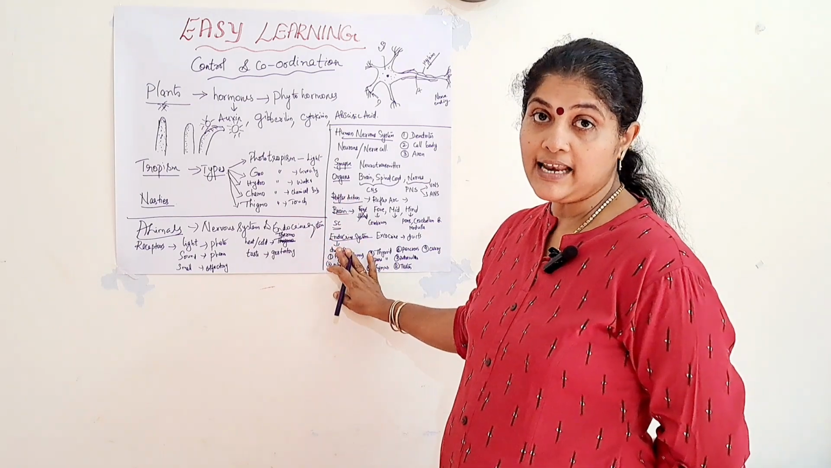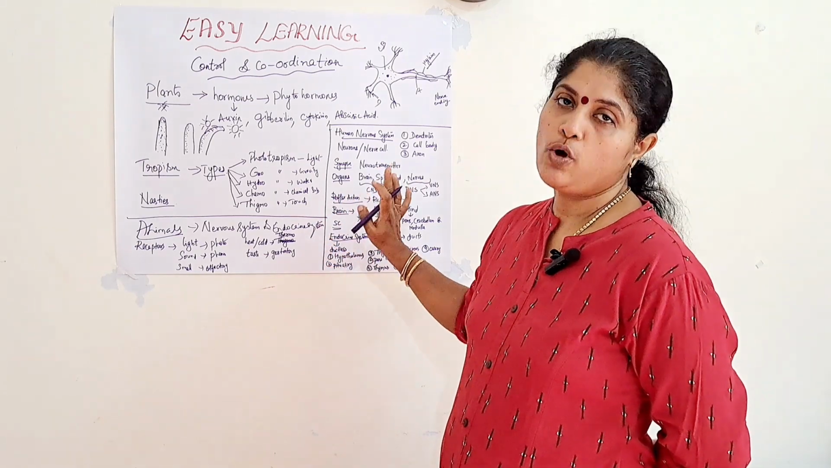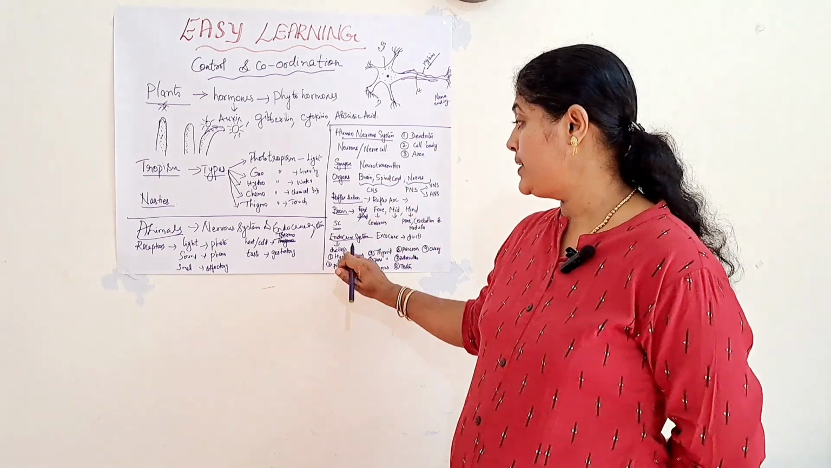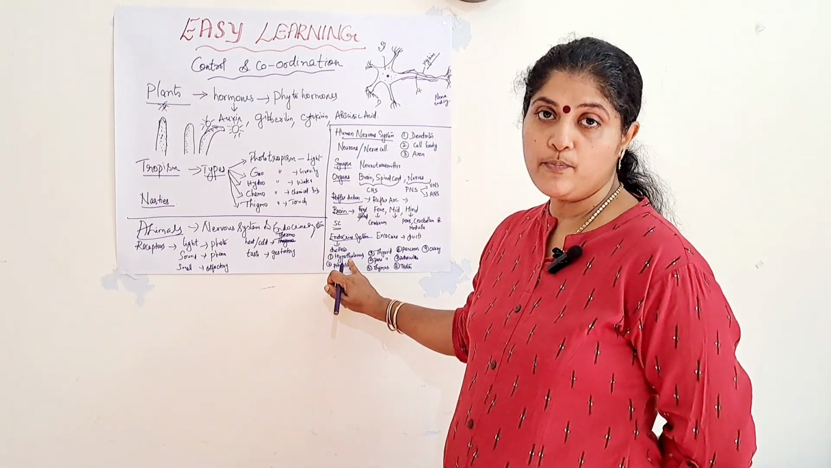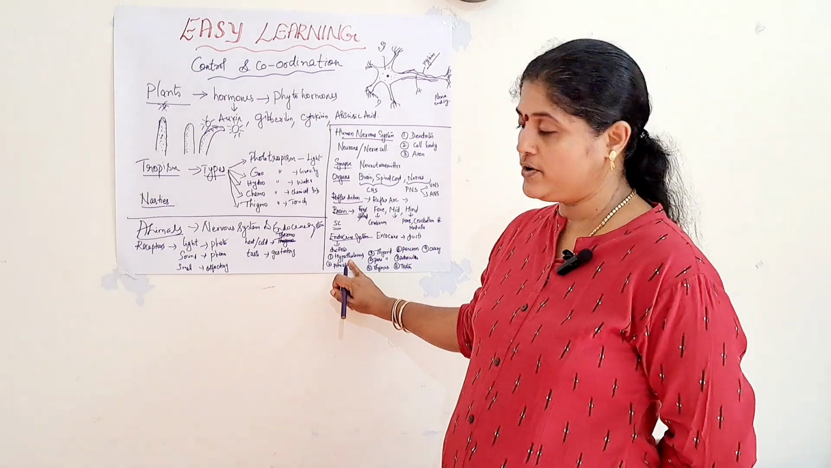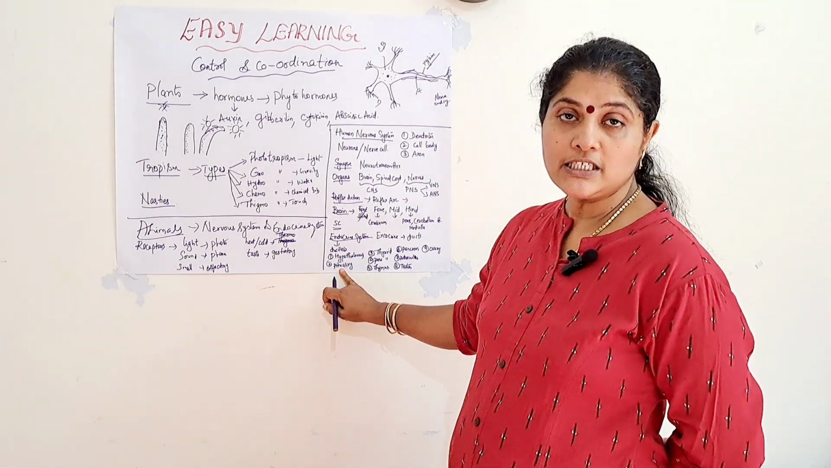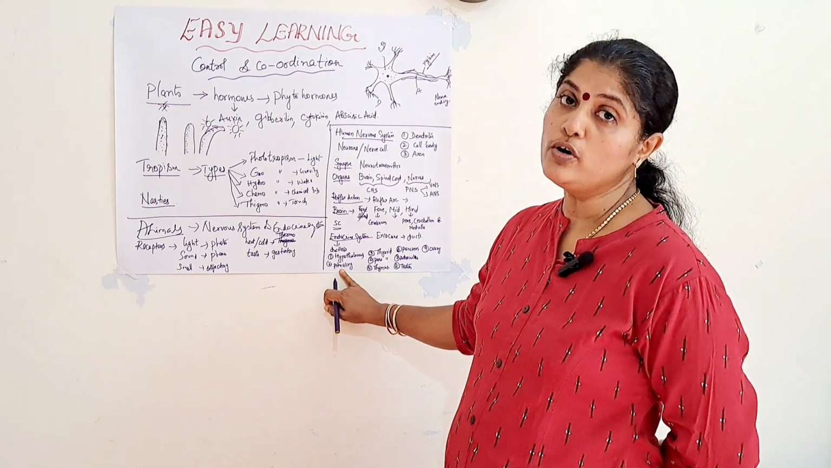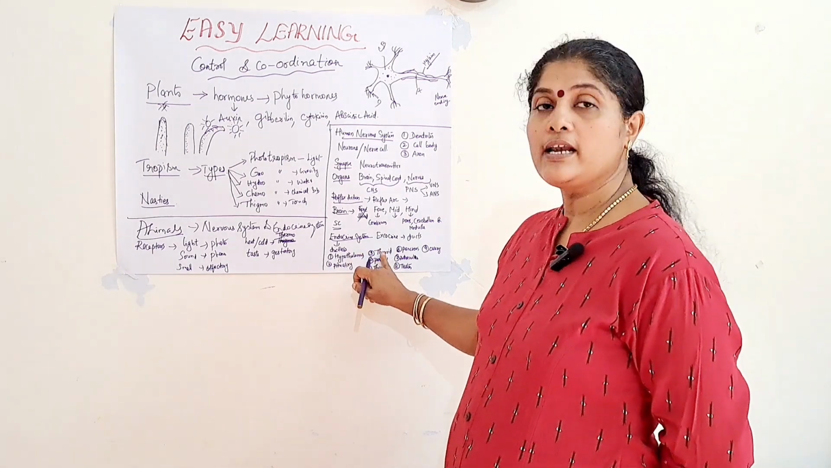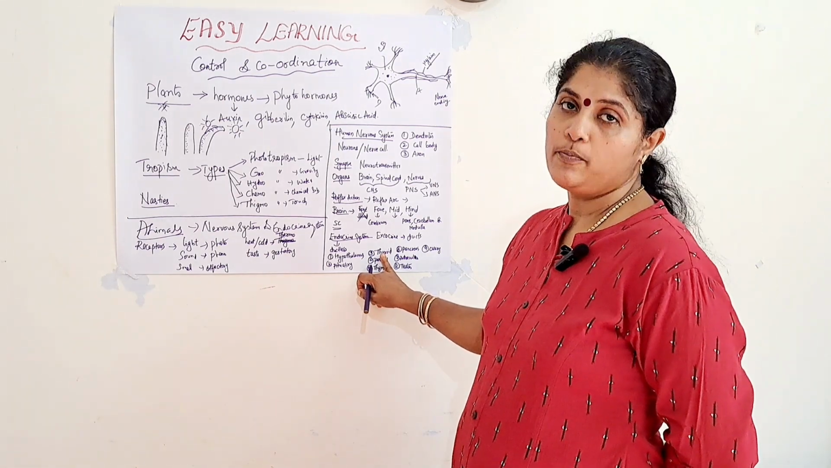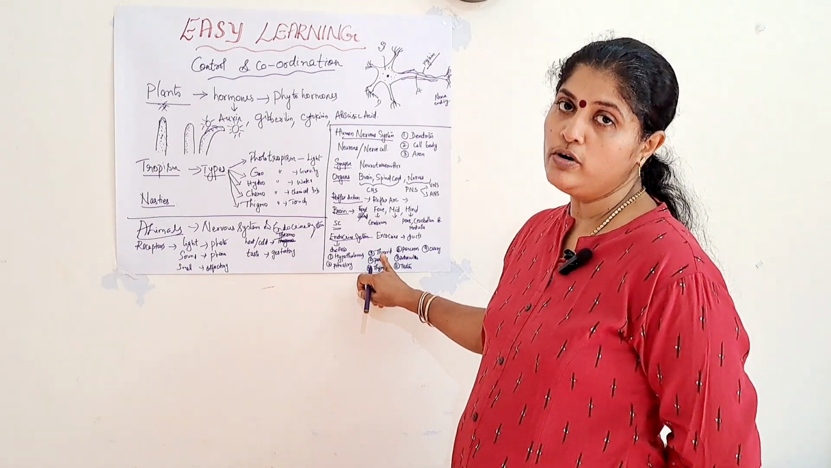You should know each gland, its position, what hormone is produced, and its function. Once again, I'll repeat. Hypothalamus is present in the brain. It produces the inhibitory hormone. Then, the pituitary gland is present just below the brain. It produces growth hormone. Thyroid gland is present on the topmost part of the windpipe. It produces thyroxine hormone.